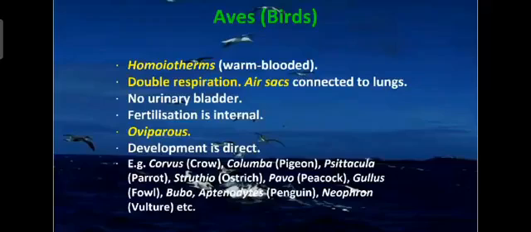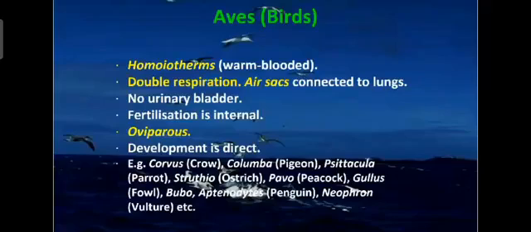Then here this point is there. Double respiration means air sacs are also present, and these air sacs are connected to the lungs. So both are helping in the additional respiration. Then no urinary bladder is there, to reduce the weight of the body. If weight is less, then only they can fly in the air. So no urinary bladder.